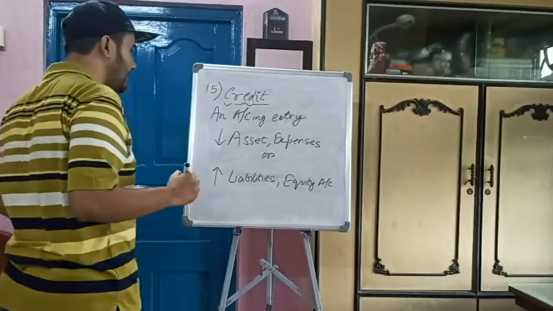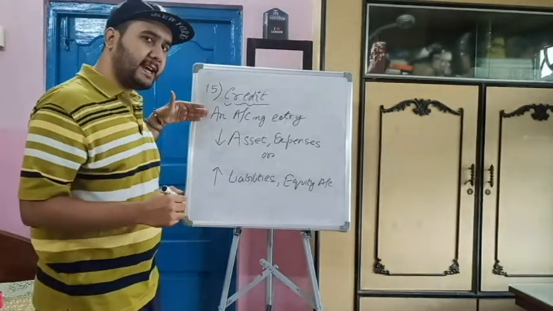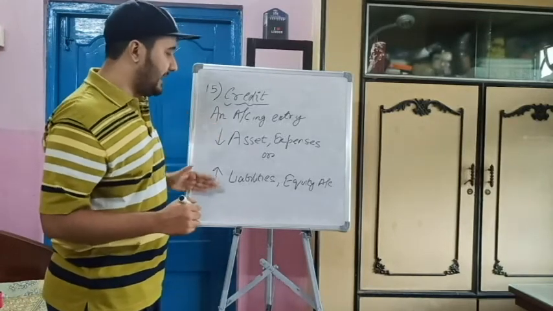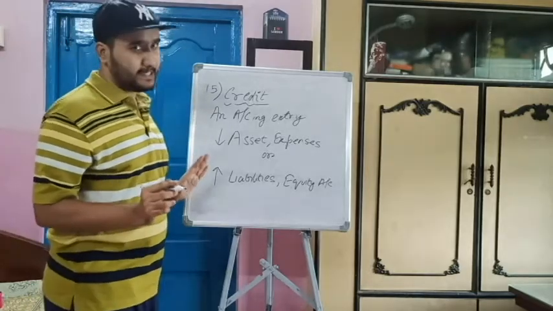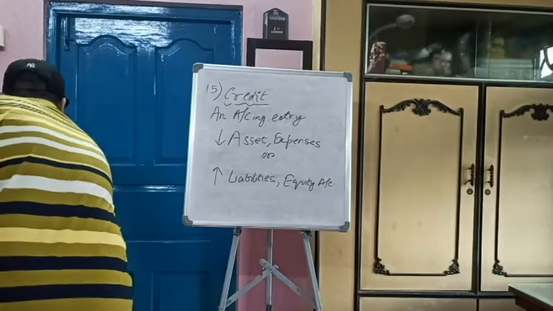So this is the absolute opposite of debit. This is also an accounting entry. It means this is decrease in assets or expenses, and there is an increase in liabilities or equity account. That is credit. Fine. Now we move to the next point. This was point number 60.